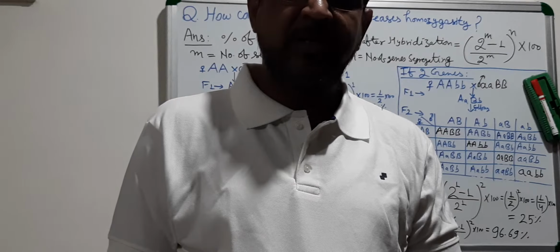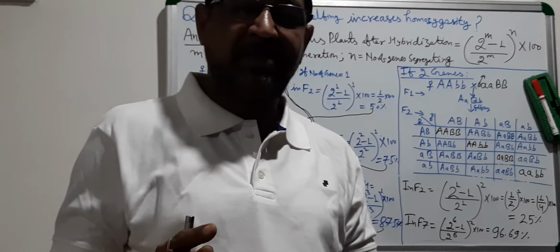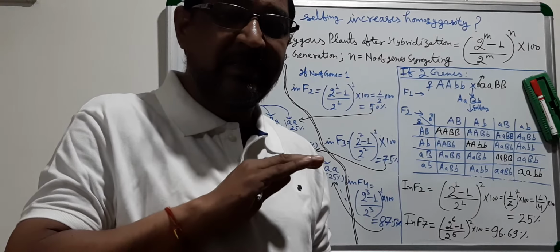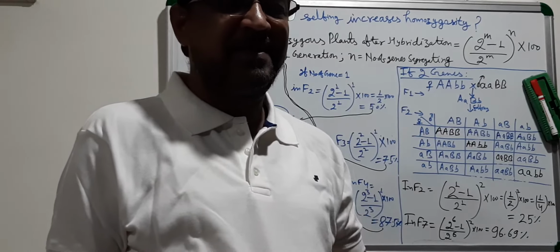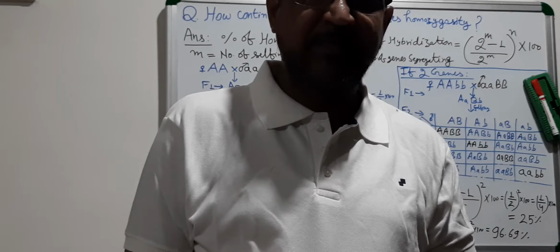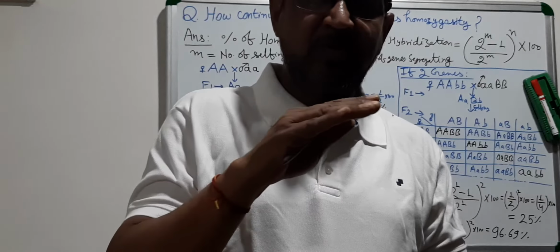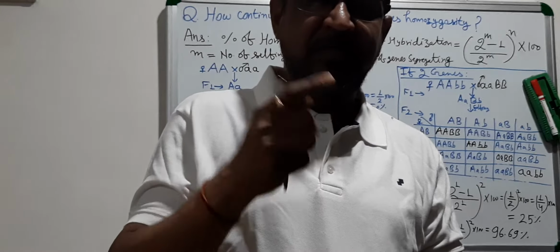Capital A small a, capital A small a, all are heterozygous plants, but they all look similar, like capital A, capital A. So all are homogeneous, though all are heterozygous.